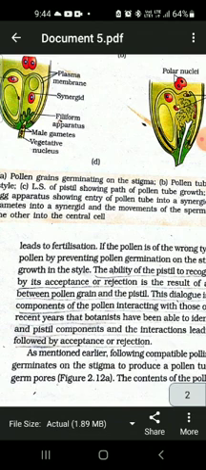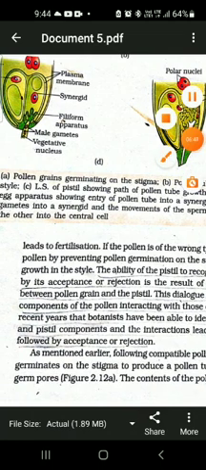At the micropylar end, where the pollen tube takes entry inside the embryo sac, there is a filiform apparatus, and this filiform apparatus helps in dissolving the pollen tube. Once the tip of the pollen tube is dissolved, the male gametes present inside are released.